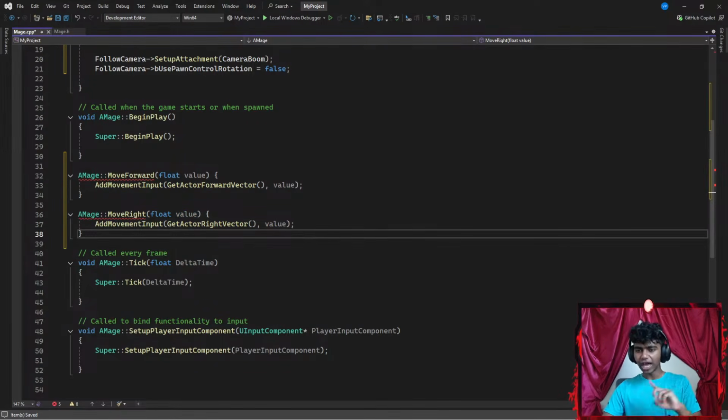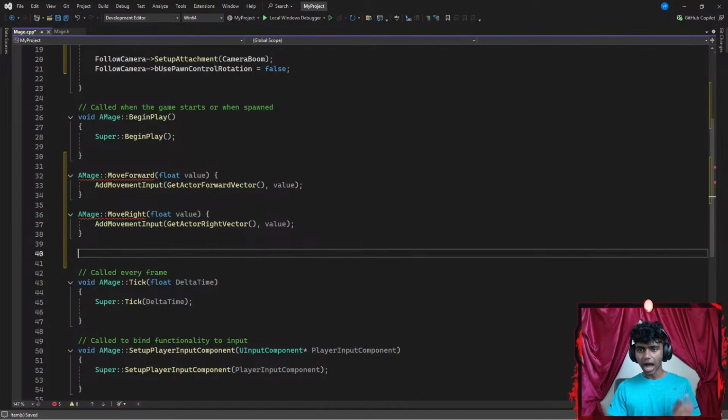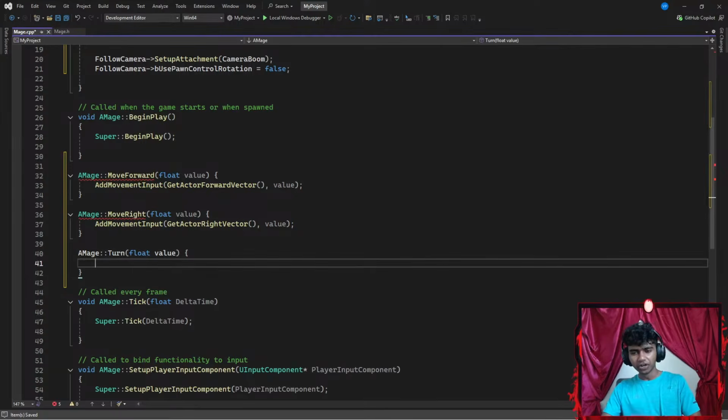Once I'm done with that, let's see, is there something else that I want to add? I might want to add two more functions here. So from my mage class, let's say I want to get the turn method. Let's go with turn with a pair of parentheses that requires a floating point parameter of value. Then I go with a pair of curly braces.